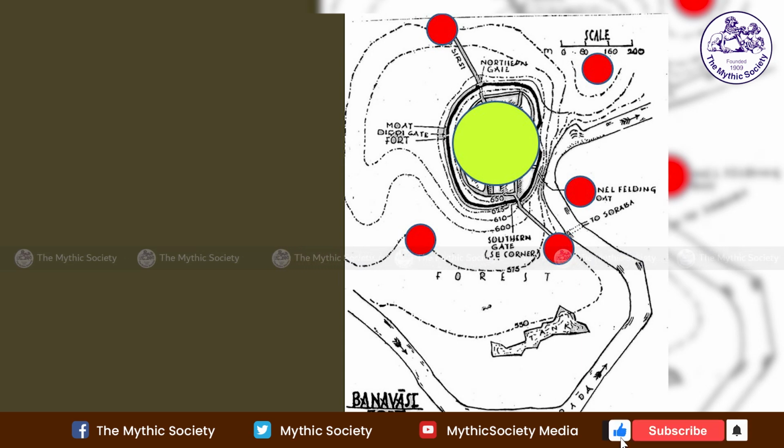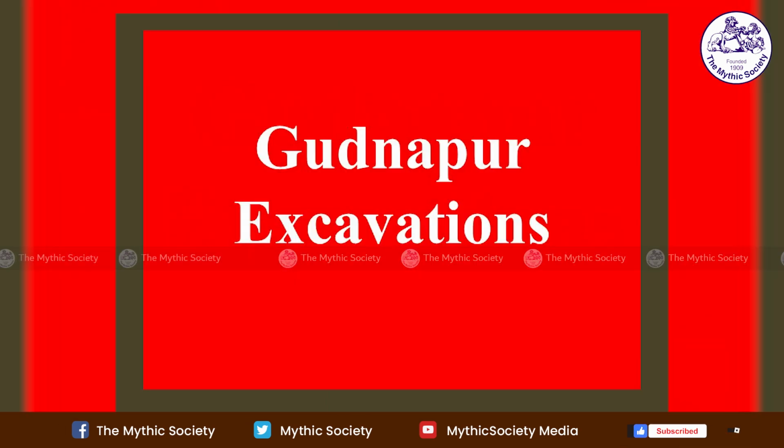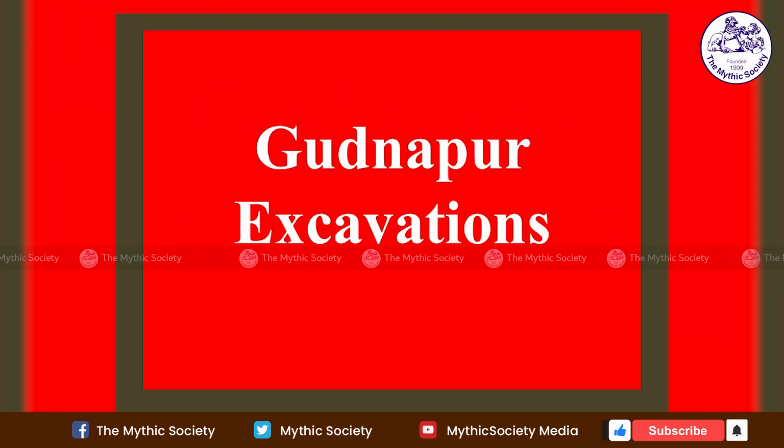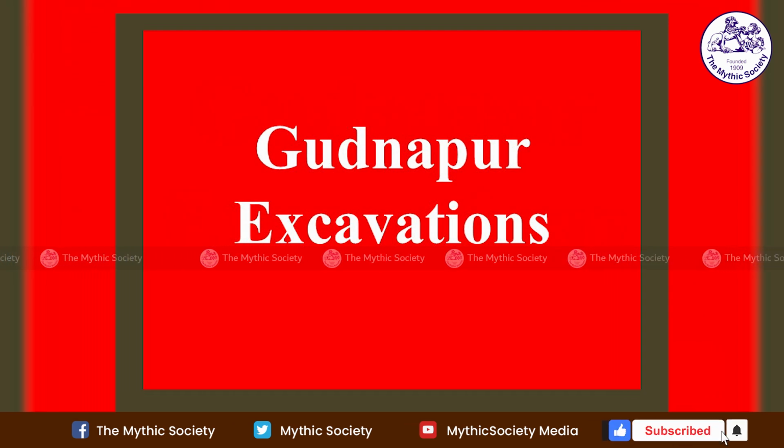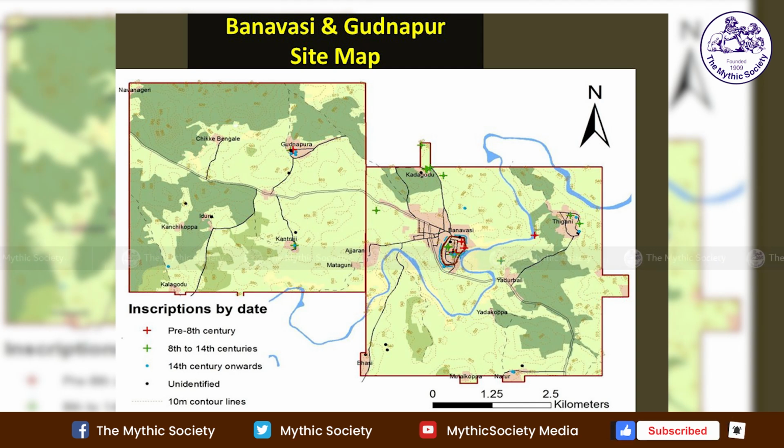So later on we have Agamas and we have Shastras. There, from the Kadamba period onwards, we have a different traditional town planning. That's why we get Talagunda and other places. We don't get a similar pattern there. So the Gudnapur excavation has already been extensively explained by Dr. Keshavan. I will not go into details.